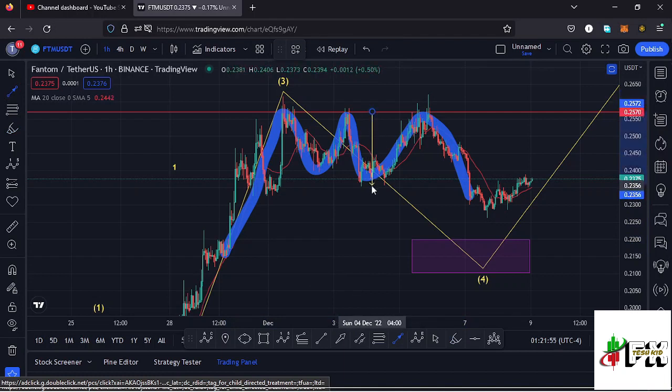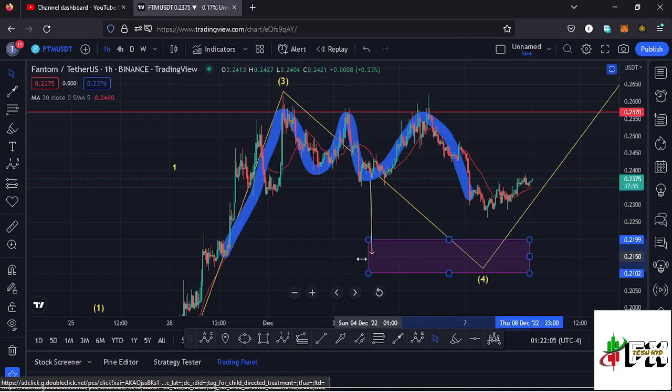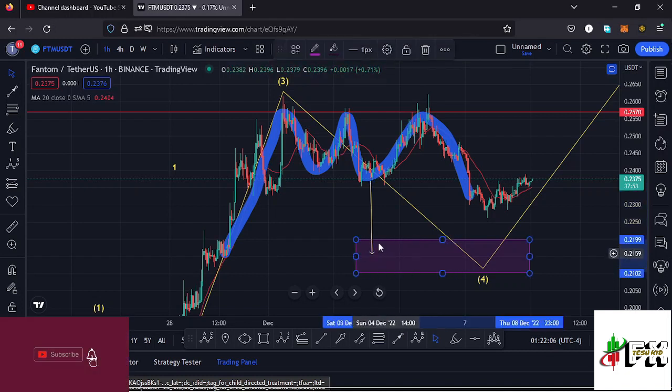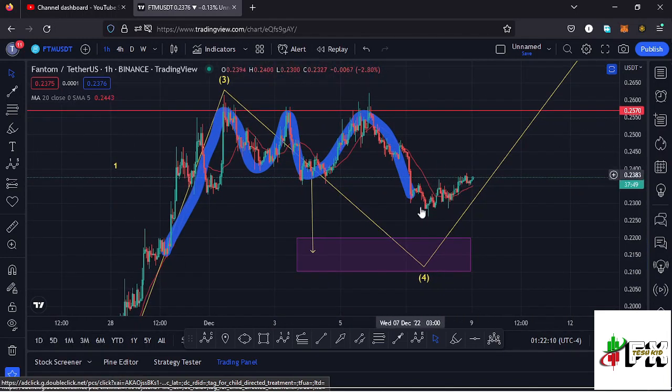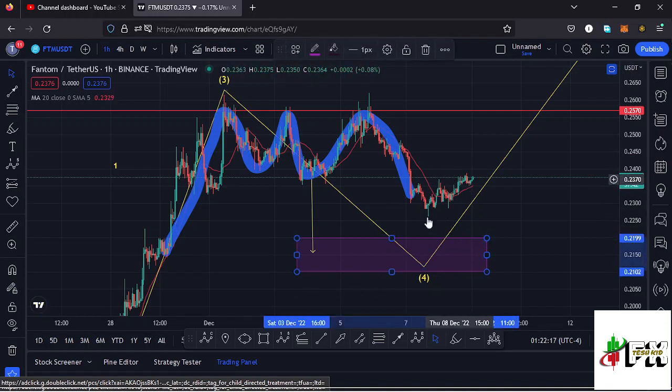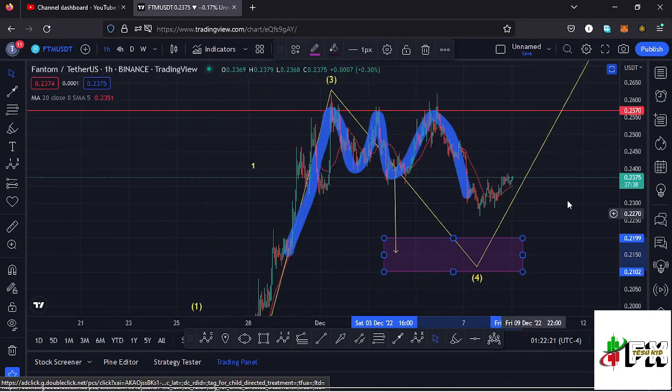So using a trend line over here, we can get that height, then place it below the neckline, and that gives me a minimum target area back to around the $0.2154 mark, which perfectly lies within this target area that I have sketched out down here. And that means there are chances that in case we continue pushing even lower, lose the 20-day MA, there are chances of fully maximizing the formation of this fourth wave, then expect another bounce to the upper side in the formation of that fifth wave to the upper side.